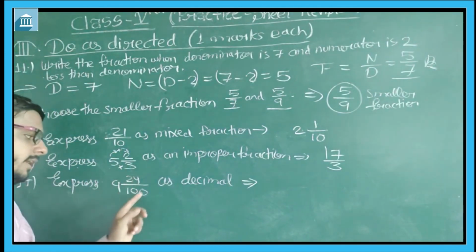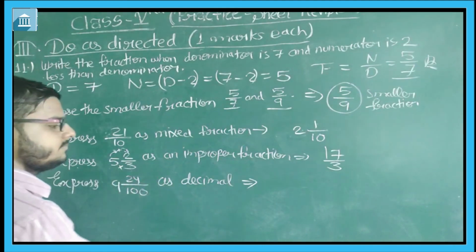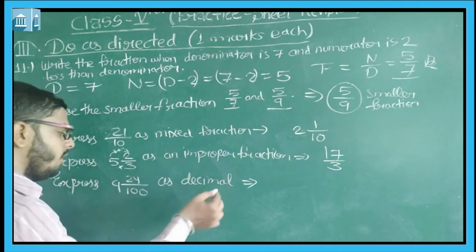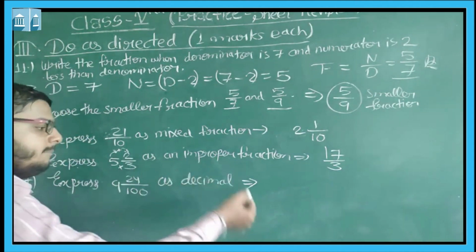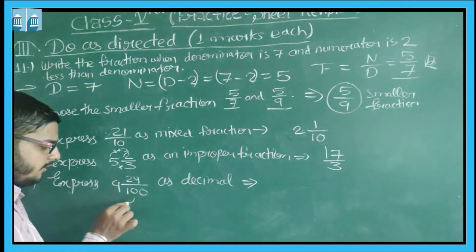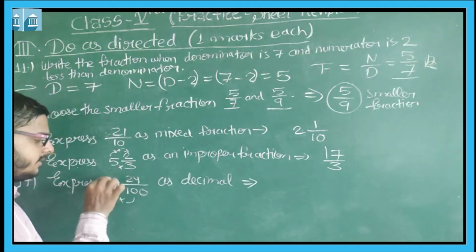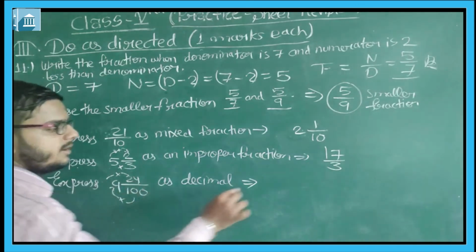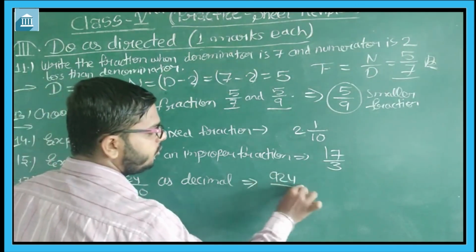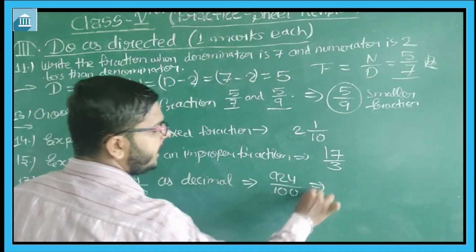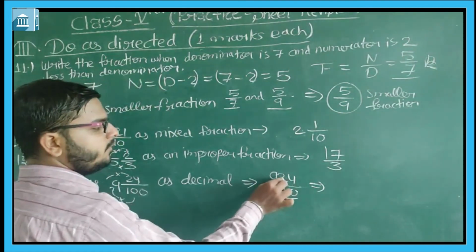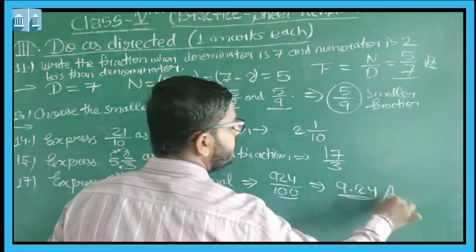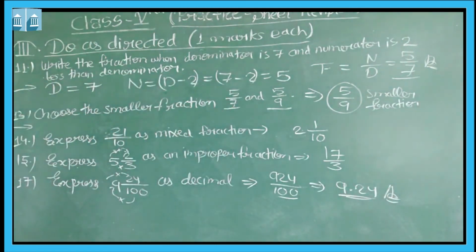Express 9 and 24 by 100 as a decimal. First of all you have to express this mixed form in the form of improper. So 100 into 9 you multiply, then add this. 900 plus 24 will be 924 by 100. And I know that there are two zeros, so before the last two digits I will put the point. 9.24 will be our decimal form, students.